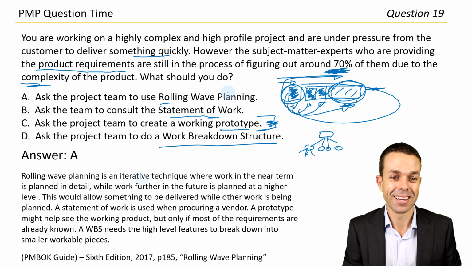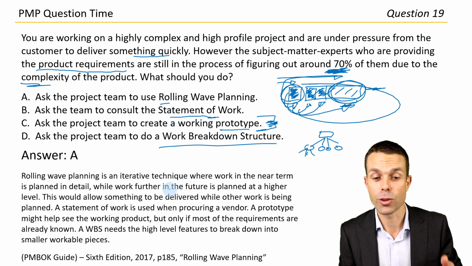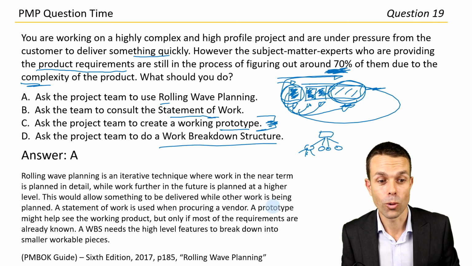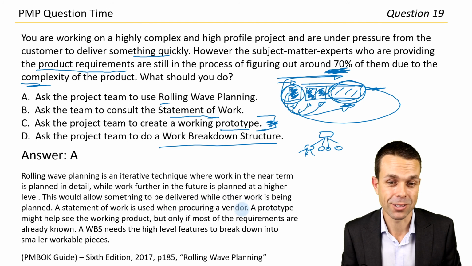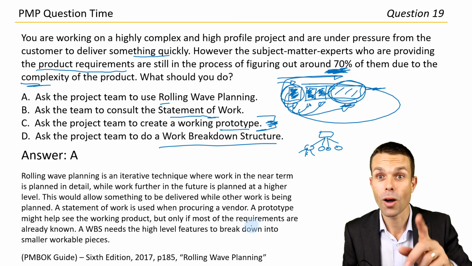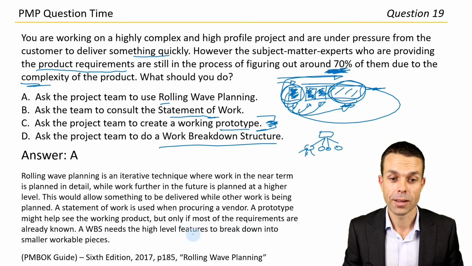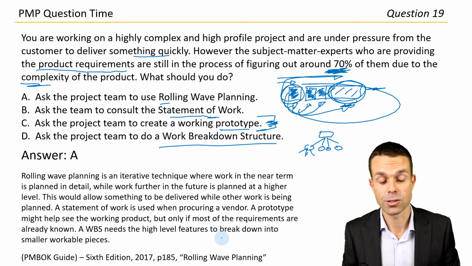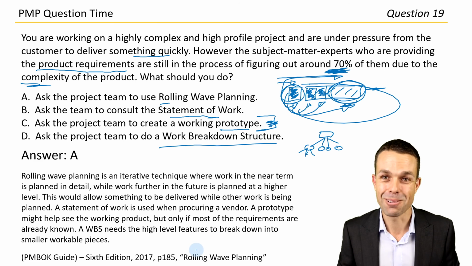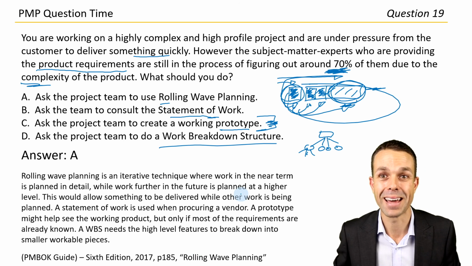All right, excellent. It's an iterative technique where the work in the near term is planned in detail, while the work further in the future is planned at a higher level. This would allow something to be delivered while other work is being planned, exactly what we need to do. A prototype might help, but only if most of the requirements are known. That's a good point, so we didn't know all those requirements. And a work breakdown structure needs the high-level features to break down into smaller workable pieces as well. There we are. Page 185, Rolling Wave Planning in the PMBOK guide if you want to check that out for yourself.